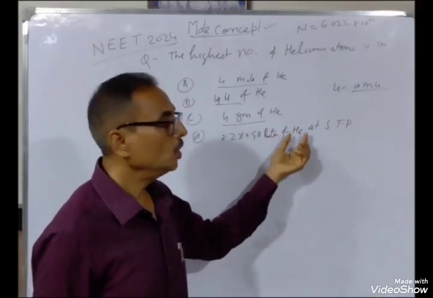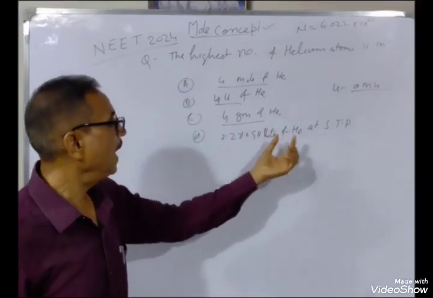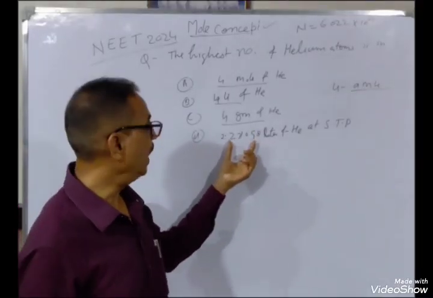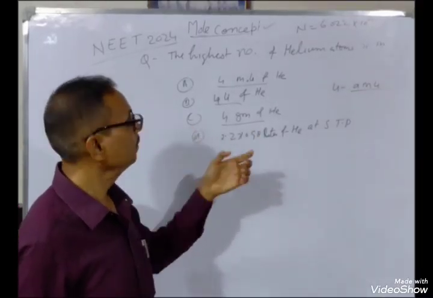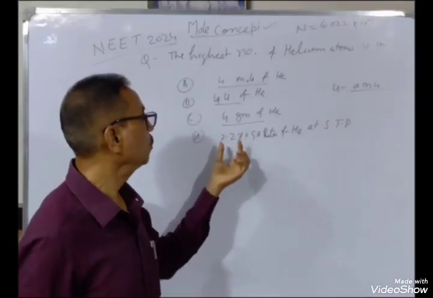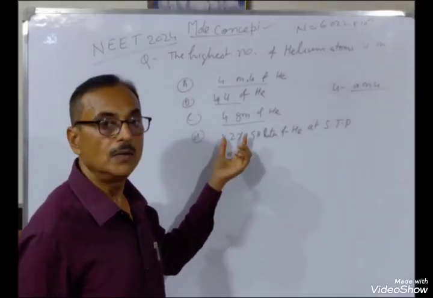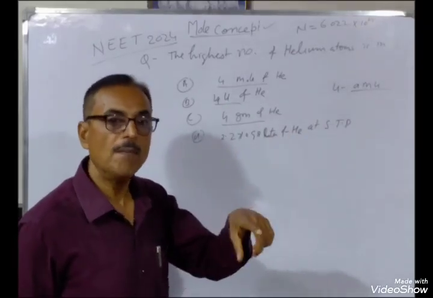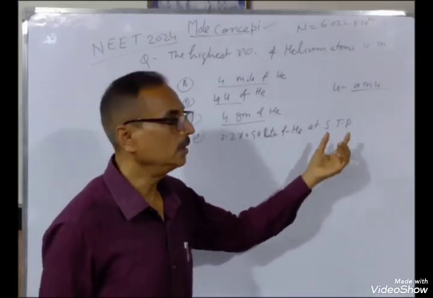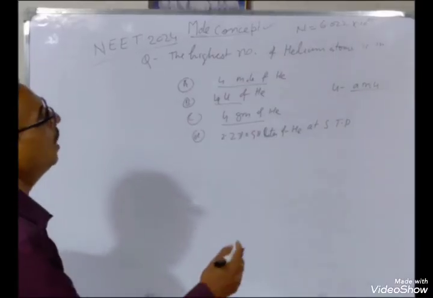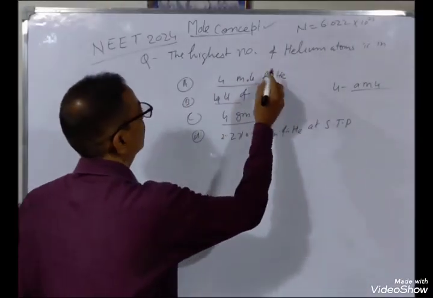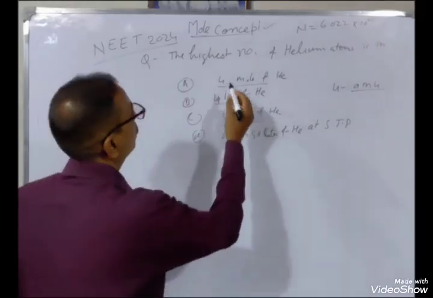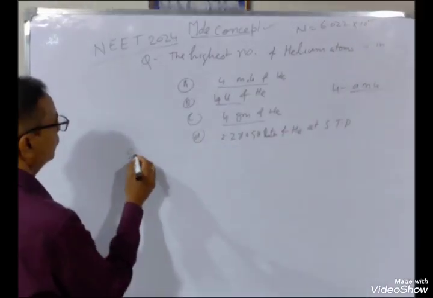Helium is a gas, so at STP helium occupies this volume, or you already know that 22.4 liter of helium is 1 gram mole at STP. So now we find out the helium atoms in each case, and we have to choose the one which has the highest. Let us check.